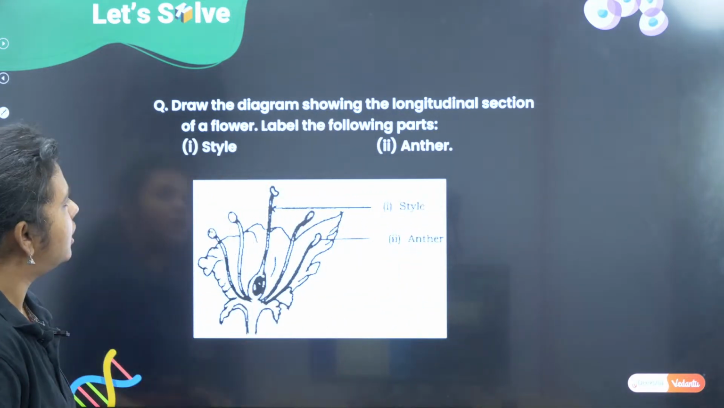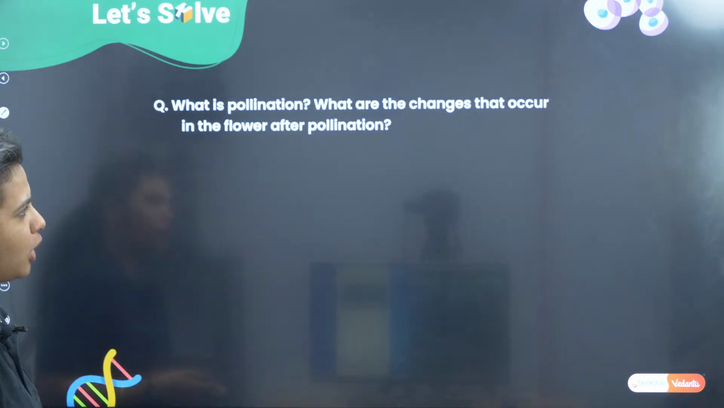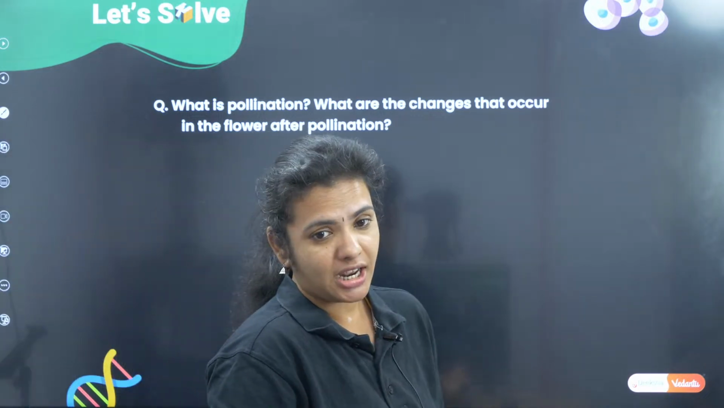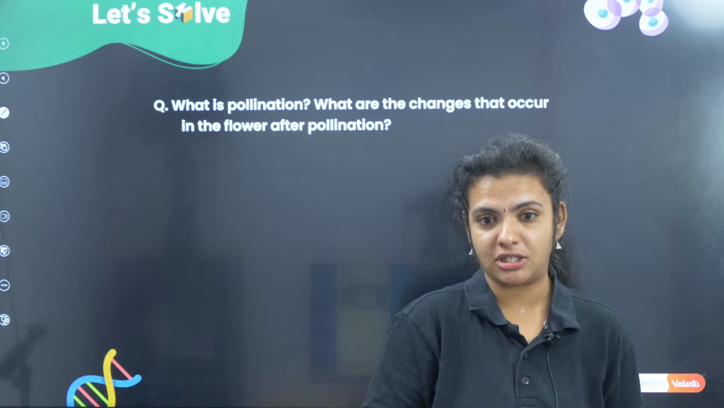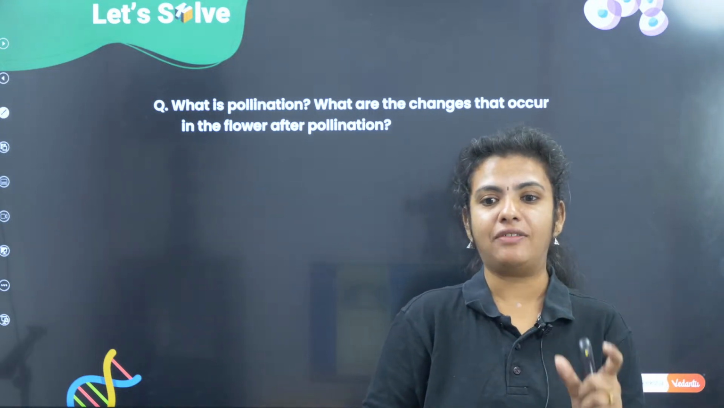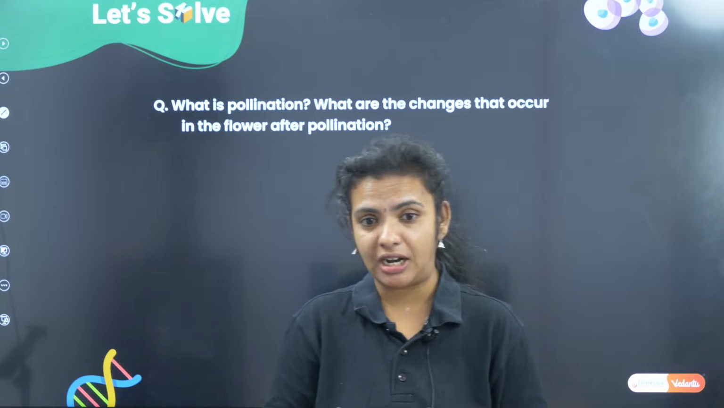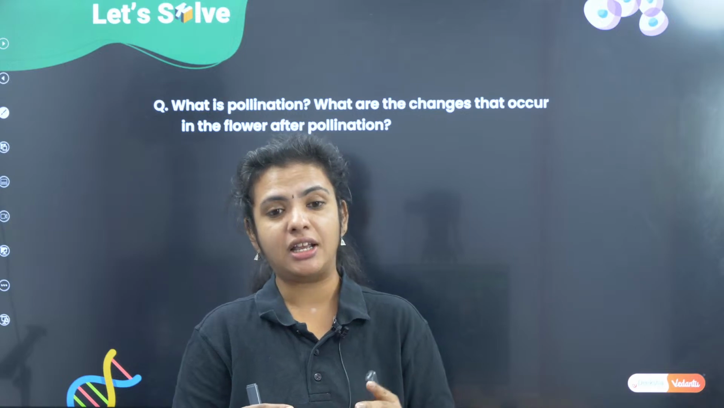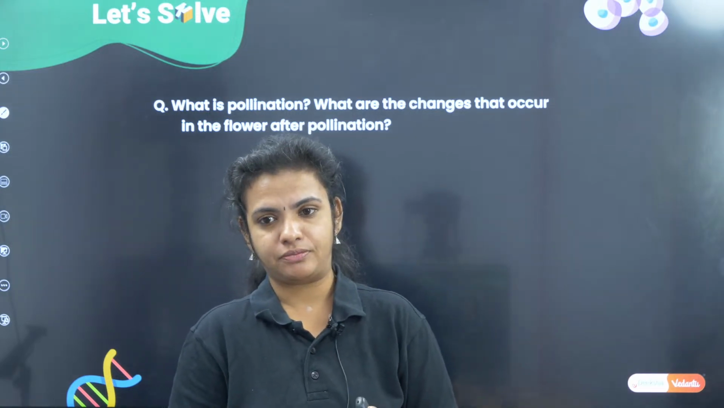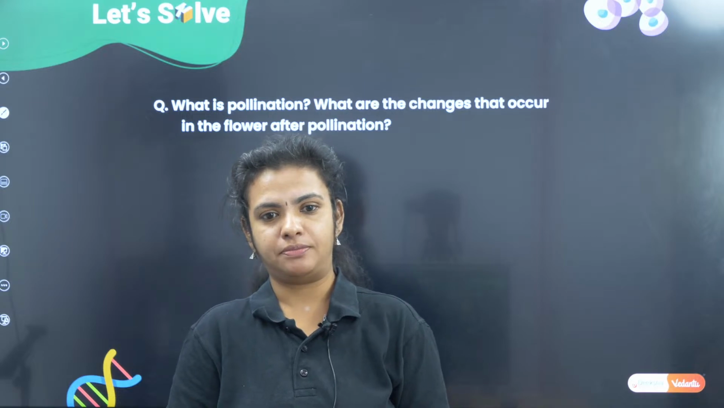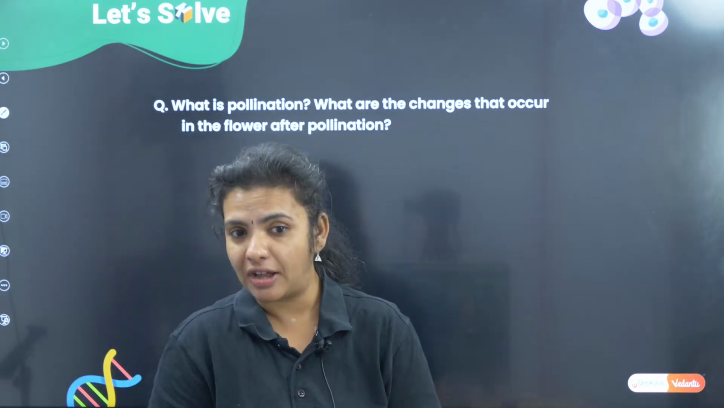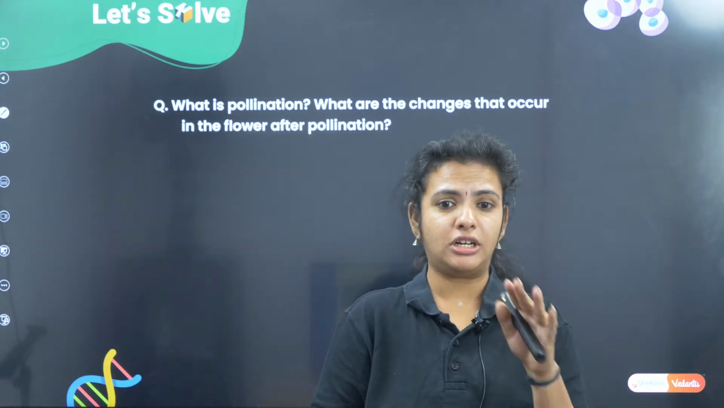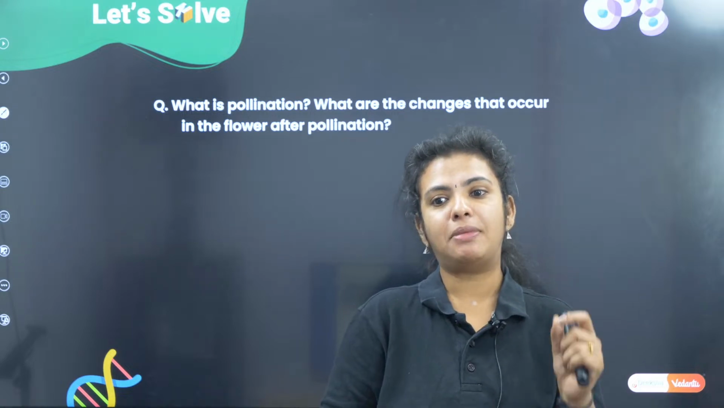So last class also we saw this. Okay, so what is pollination? What are the changes that occur in the flower after pollination? So pollination is a sexual mode of reproduction in case of plants. Any flowering plant which has the ability to have a male and female gamete which undergoes pollination, they all come under angiosperms. So angiosperms means they are all flowering plants and they reproduce by sexual method. These plants don't reproduce asexually, it is by sexual method.